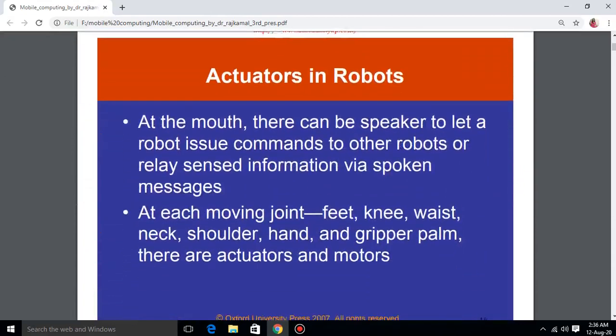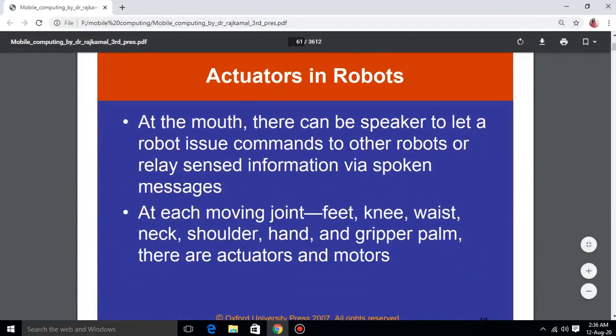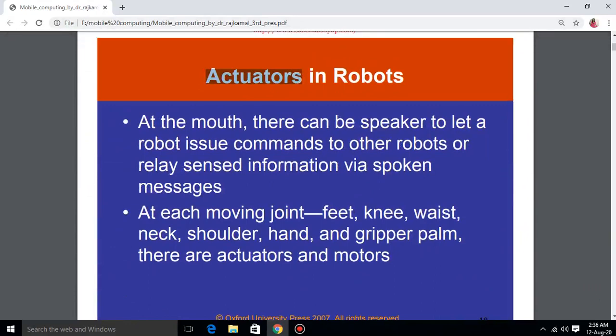Now, actuators in the robots. What are the different actuators? Actuators respond to those sensors and allow the other device to work. So at the mouth there can be a speaker to let a robot issue commands to other robots or relay sensed information via spoken message. So at the mouth it speaks, and corresponding to that it reacts to spoken messages.